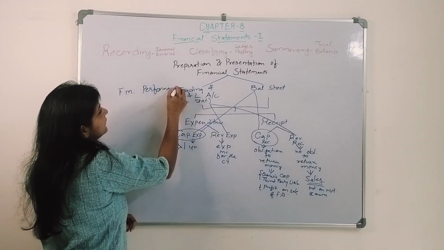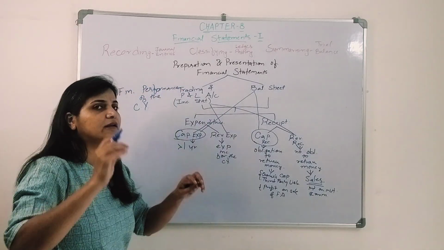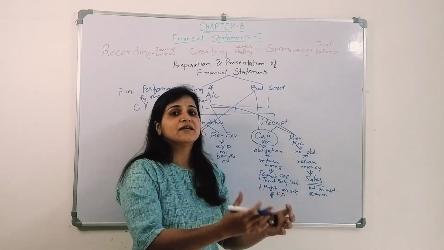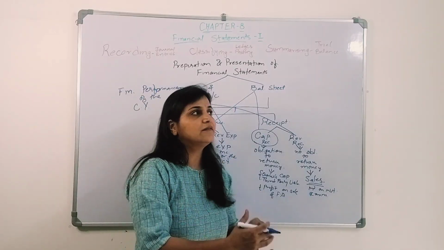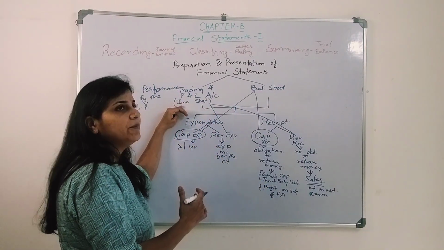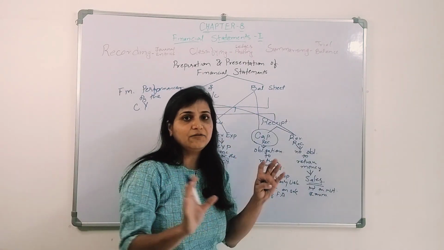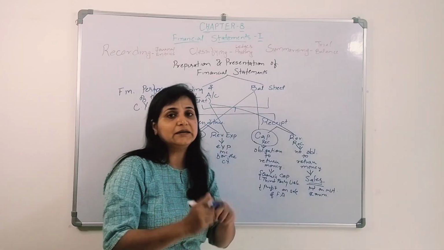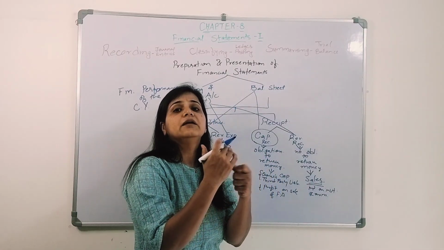of the current year, how the organization has performed, whether the organization has earned profit or they have incurred certain losses. We get to know when we prepare the trading and profit and loss account. So whatever activities they have done in the current year, they have received money for the current year, they have paid money to somebody in the current year.